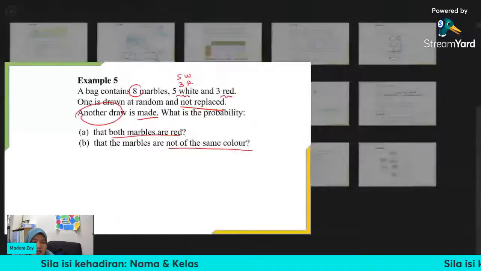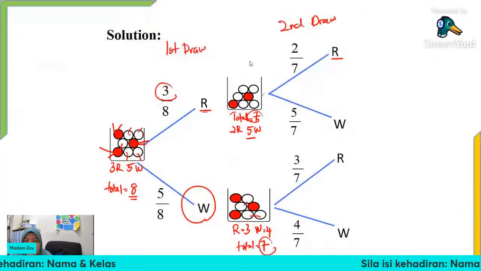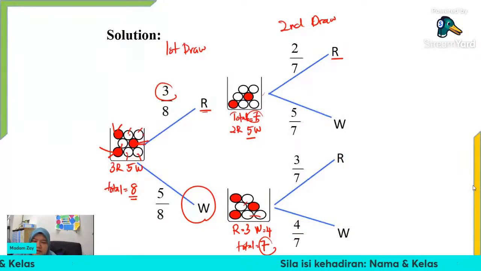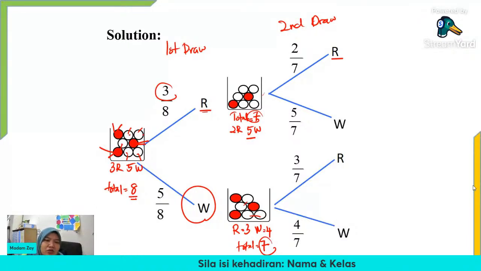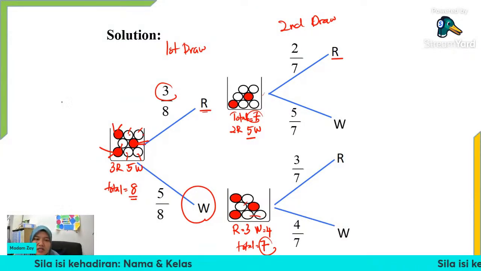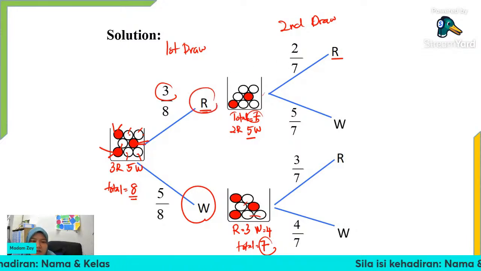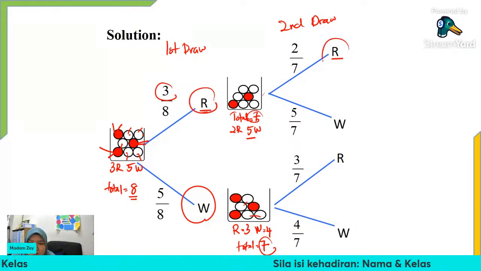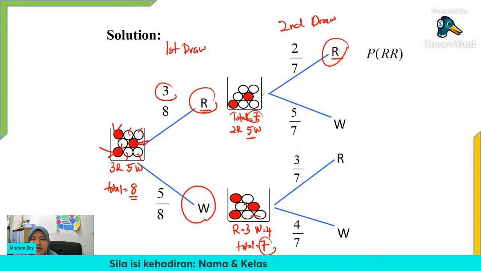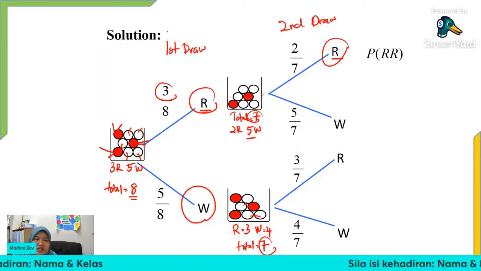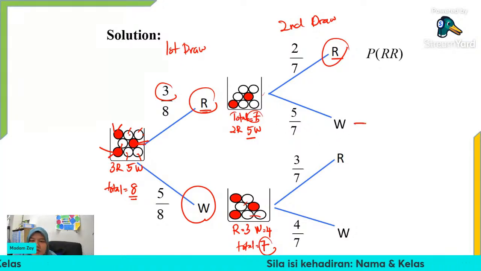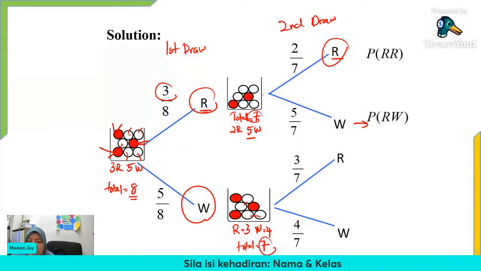Both are red. Okay, so if both are red, where is the result where both are red? So after that, we bring out what the results are. Okay, the results here. So if we take red from the first draw and then we also get red on the second draw, it means that the outcome here is red, red. We have 2 red. Okay, and then if we have red for this one, the outcome here should be red and white.